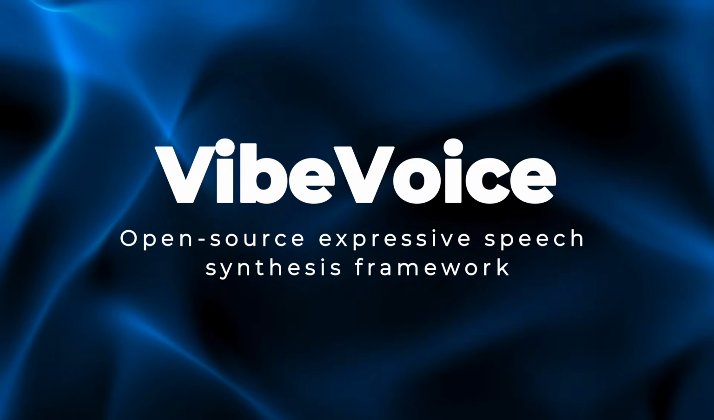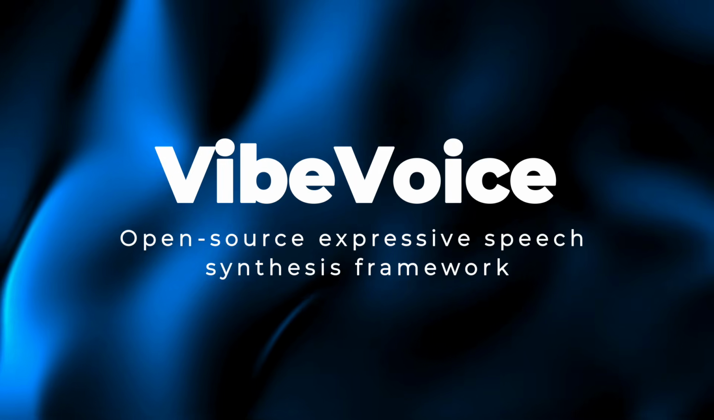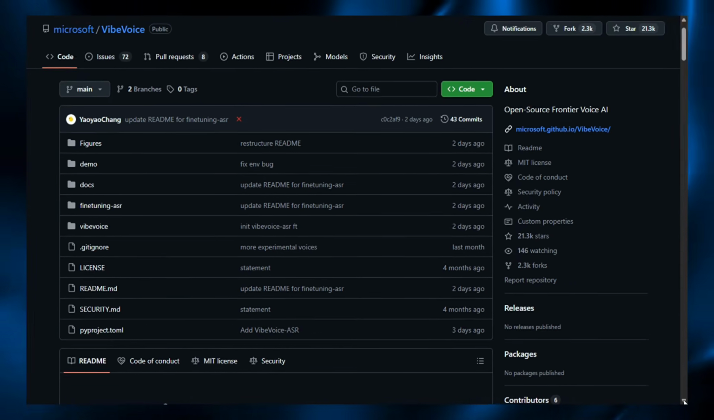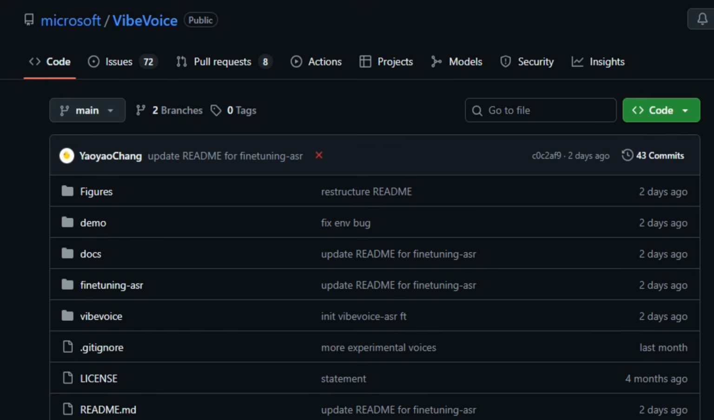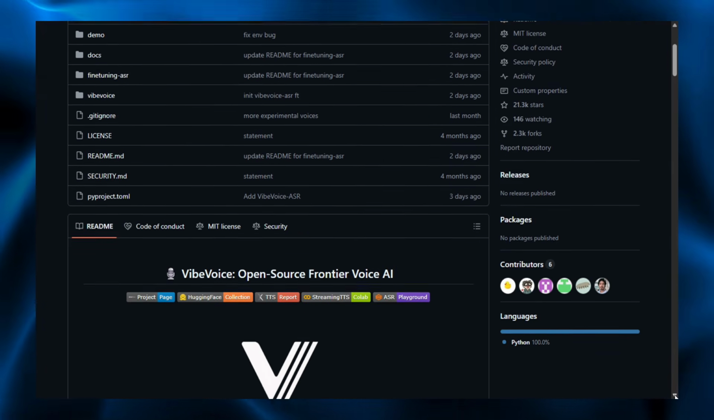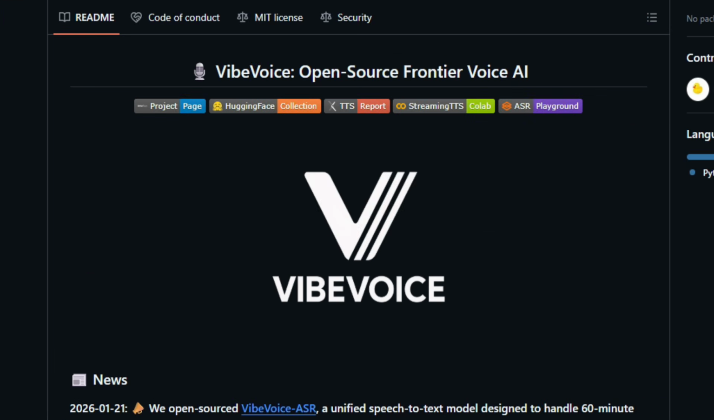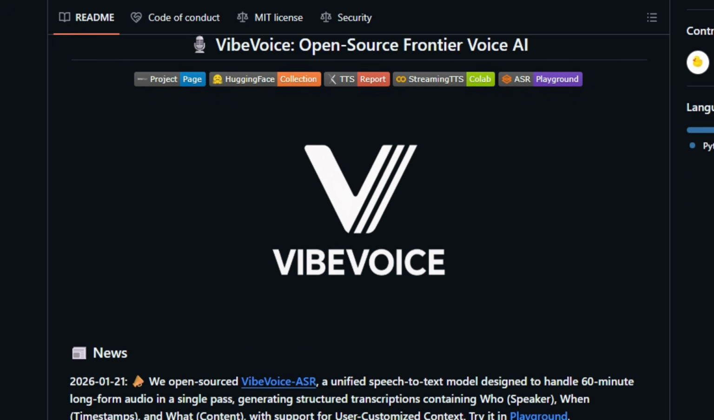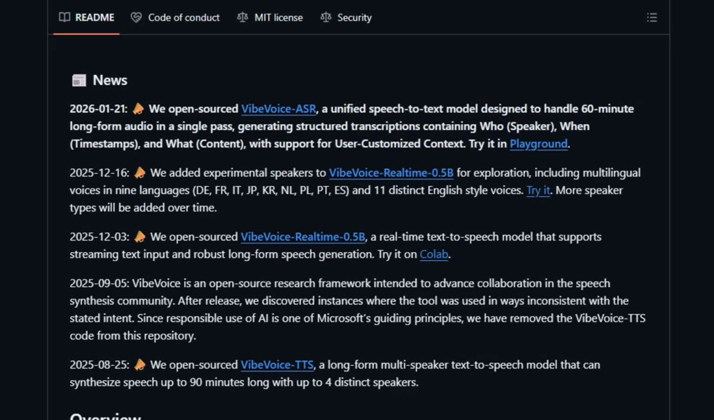Project number 2, VibeVoice, open source expressive speech synthesis framework. VibeVoice is an open source research framework for generating expressive, long-form conversational audio from text using advanced speech tokenizers and a next token diffusion method that blends large language model context with acoustic detail for natural speech output.